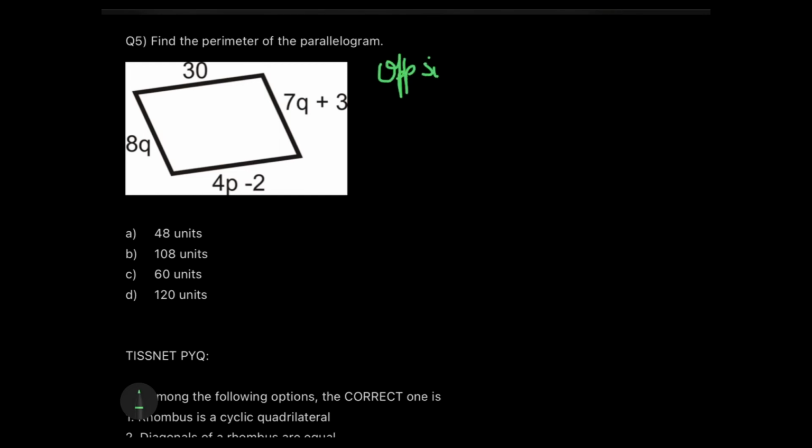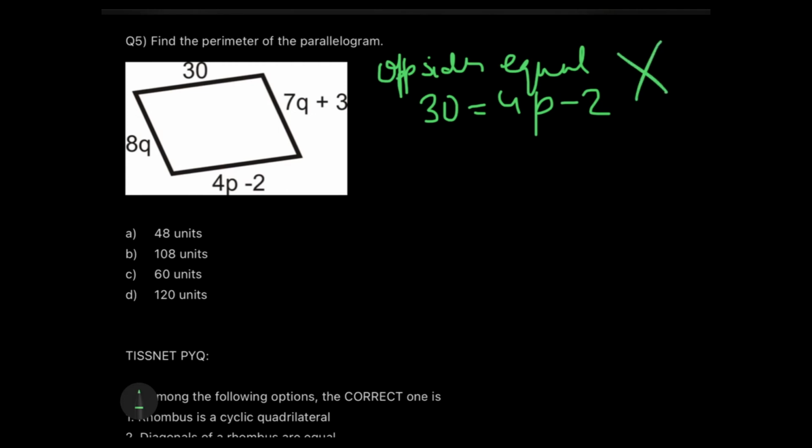So using the property of opposite sides being equal, I know that 30 is equal to 4p minus 2. Can I find out the value of p? I don't need to. This is a simple waste of time. Why? Because I just need the value of q. I know that if this is 30, this is also 30. Finish. I don't need it for the perimeter. What I need for the perimeter is the value of q, right? So we just need to solve this.